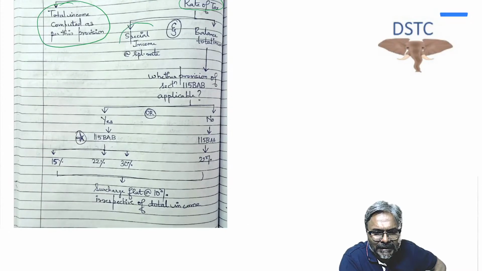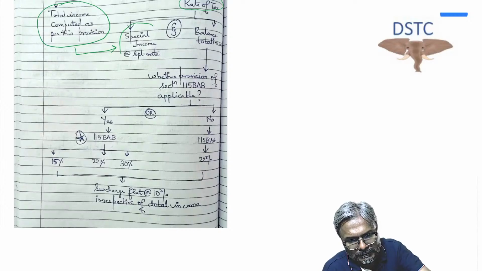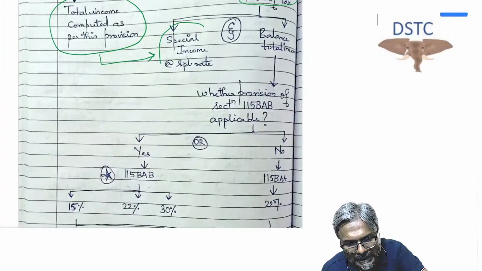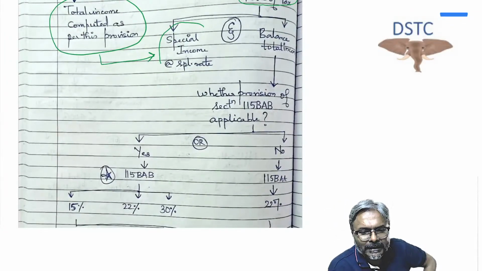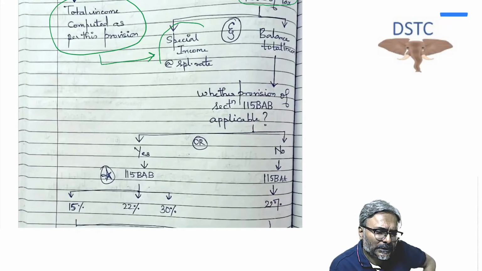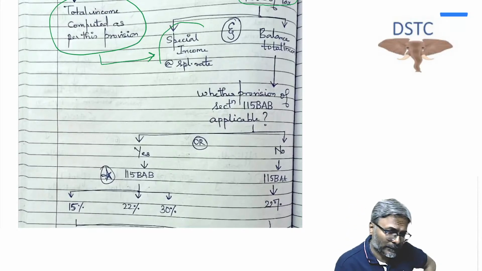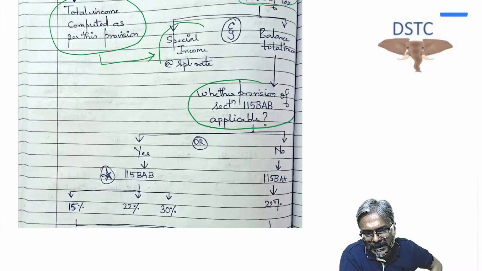First, in the total income which you have computed, if there is any special income, students, like long-term capital gains of 112A, 112, or short-term capital gains of 111A, then that special income will be taxed at the special rate. And so far as the balance total income is concerned, now you have to be careful. On the balance total income, is the provision of section 115BAB applicable?